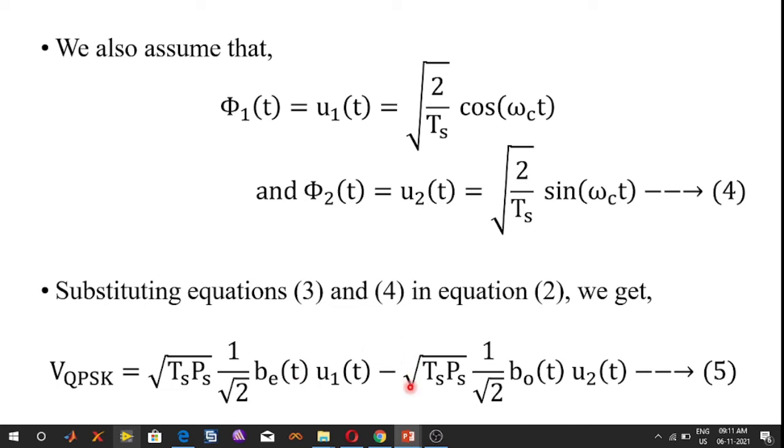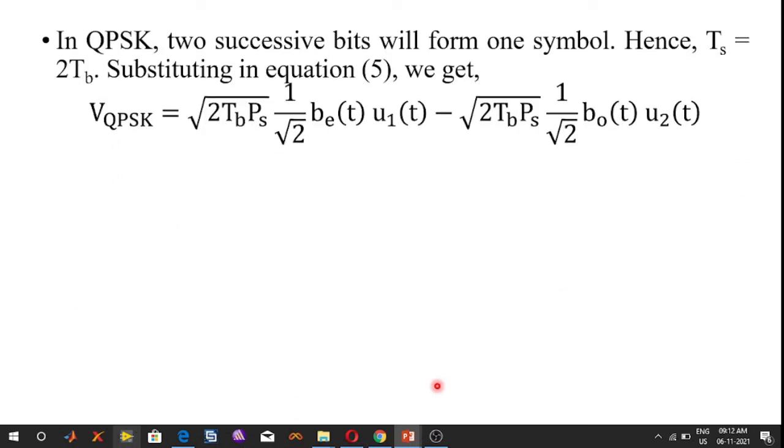In this equation number 5, Ts is the symbol duration. In QPSK, two successive bits will form one symbol. Two bits are transmitted at a time. So therefore, two successive bits will form one symbol. Hence, the symbol duration Ts is equal to 2 Tb. Substituting Ts equal to 2 Tb into this equation, we get the expression of the quadrature phase shift keying.